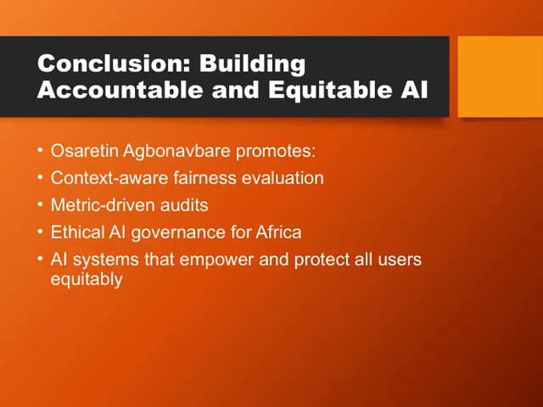Ultimately, Osaretin envisions AI systems that empower and protect all users equitably. This means designing technology that serves everyone fairly, promotes inclusivity, and upholds human rights. When we combine these approaches, we move closer to an AI future that is responsible, just, and beneficial for all.